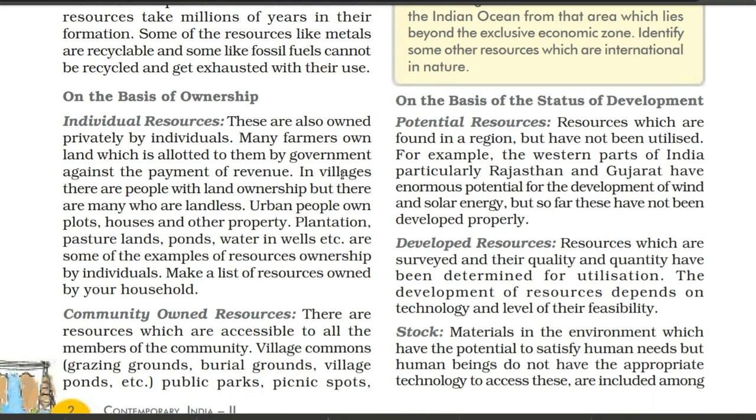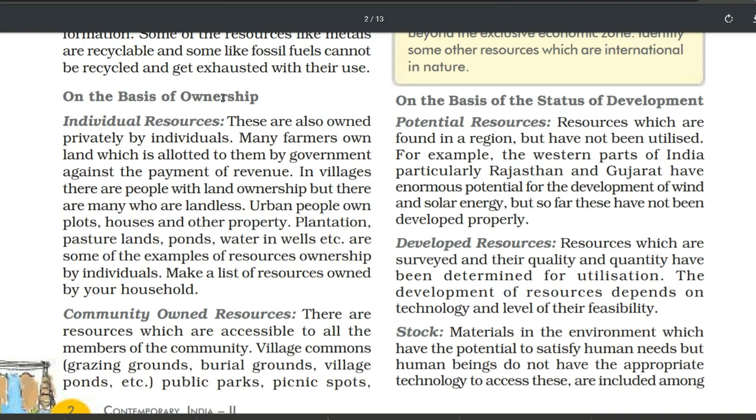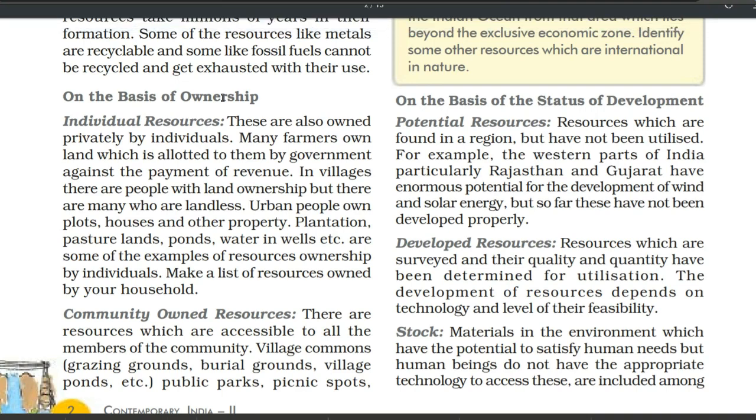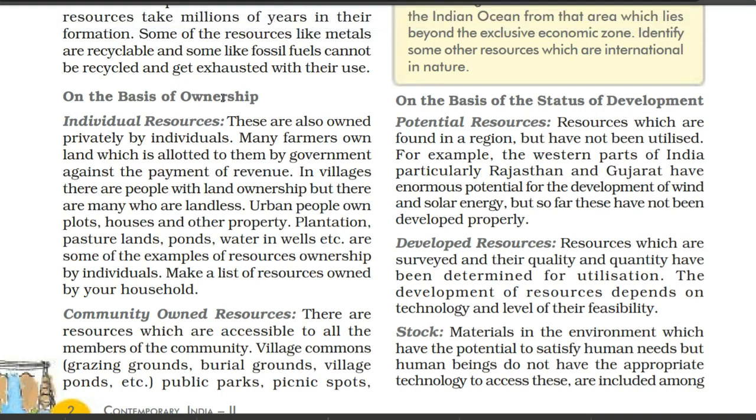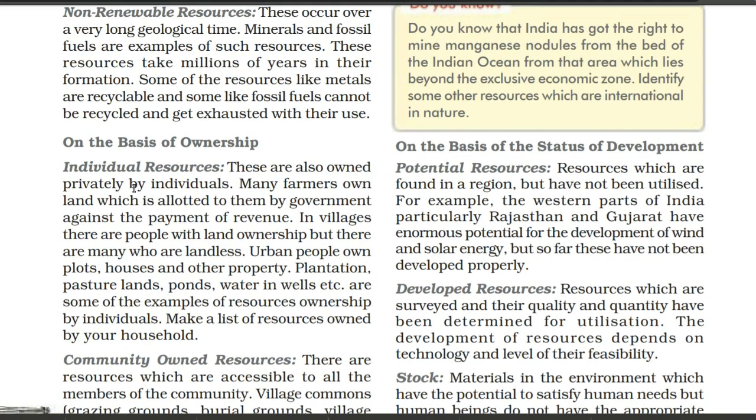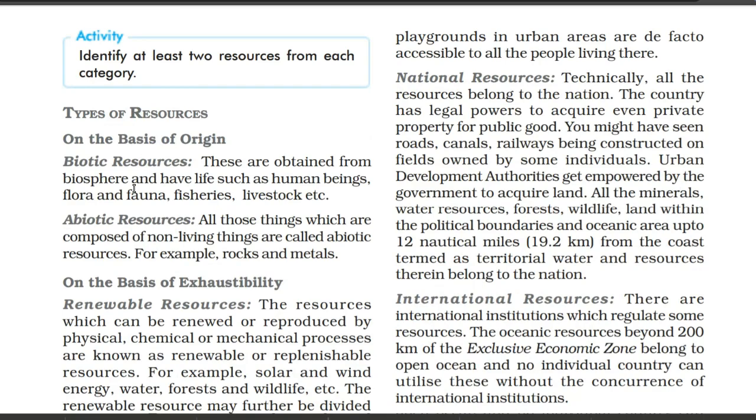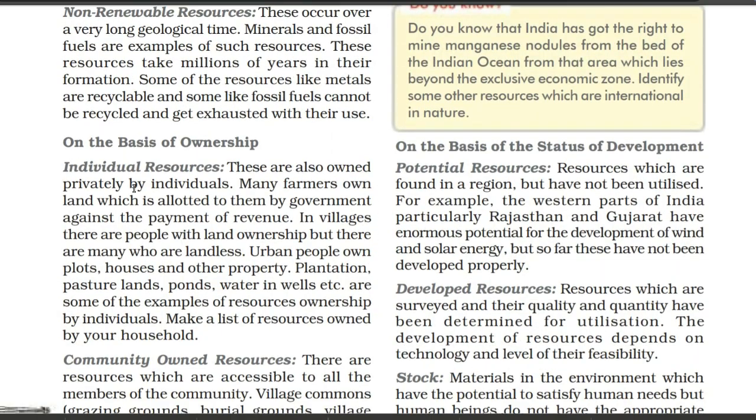Now, of course, on the basis of ownership, it means someone is the owner of that thing and someone is the head of that thing. If you want to use those things, of course, first of all, you have to take their permission, or maybe in some cases we don't require permission. So first we have individual resources. On the basis of ownership, we have a total of 4 types: individual, community, national, and international resources. So first of all, individual resources.